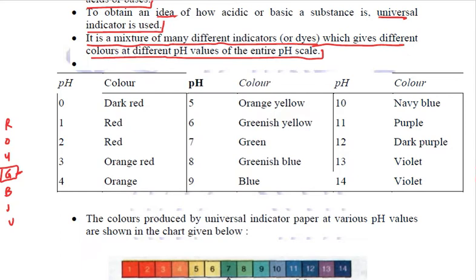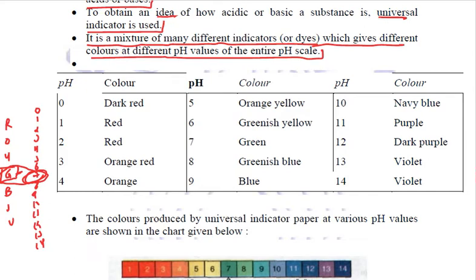Similarly, the pH values range from 0 to 14. If we try to relate 0 to 14, 7 is in between. 7 values are above it and 7 values are below it, because we are starting not from 1 but from 0. So the green color represents the middle, that is the neutral.